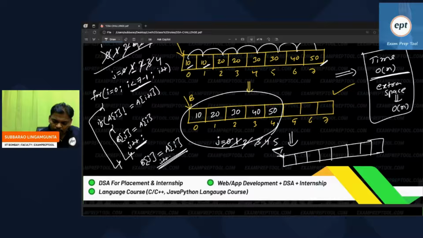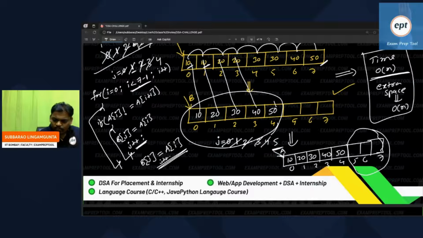Array name is A, indices 0, 1, 2, 3, 4, 5, 6, 7. So copy all the elements 10, 20, 30, 40, 50. Remaining elements, it's up to you. Whatever is already there, you can keep as it is. No need to disturb them. Just copy as it is. J contains the count, and that many times only that loop is going on.